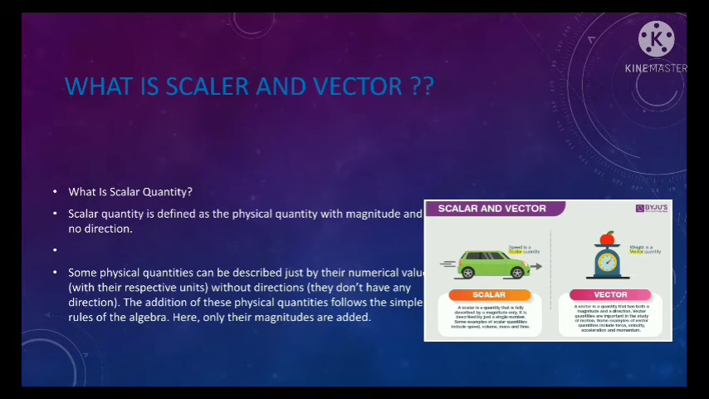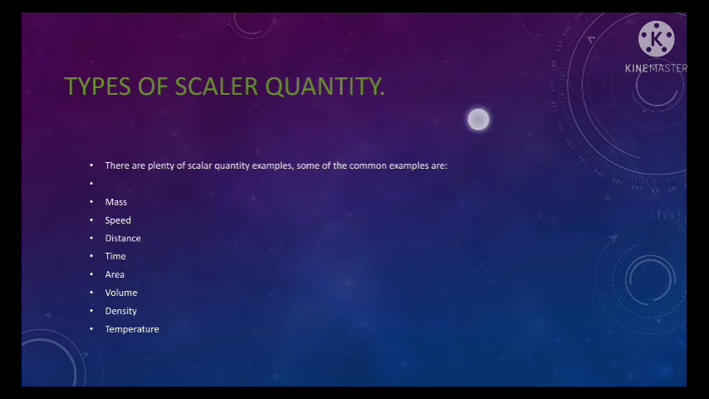What is scalar and vector? A scalar quantity is defined as a physical quantity with magnitude and no direction. Some physical quantities can be described by their numerical value with their representative units, without any direction. The addition of these physical quantities follows the simple rules of algebra. Here, only the magnitudes are added.